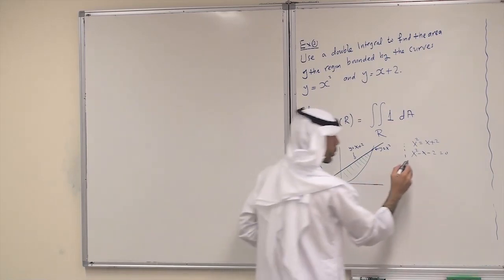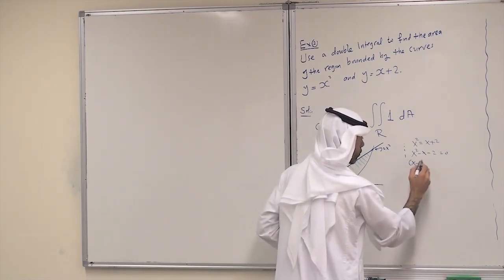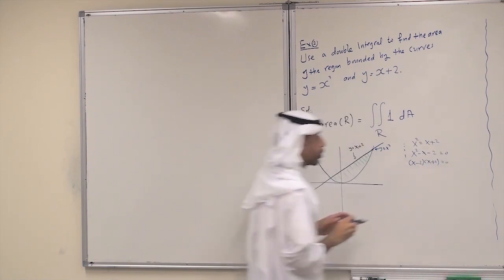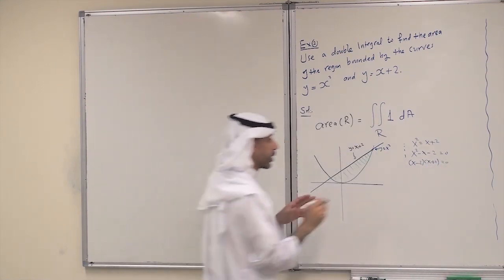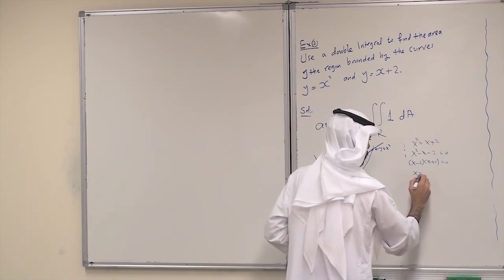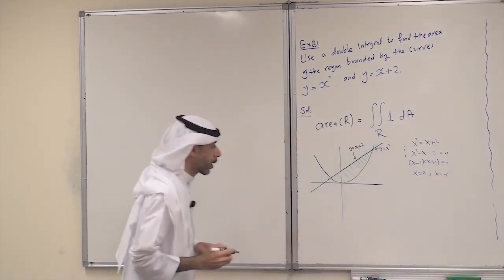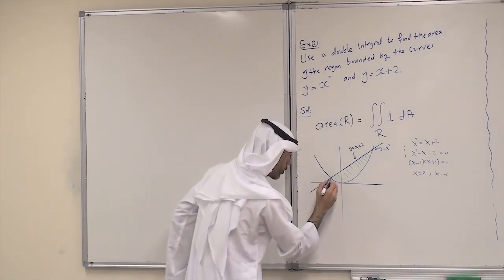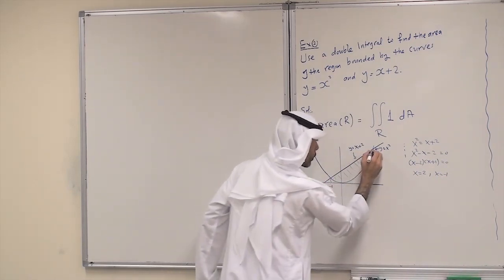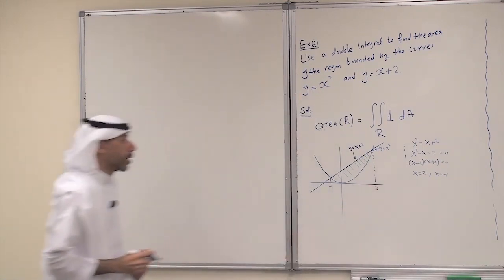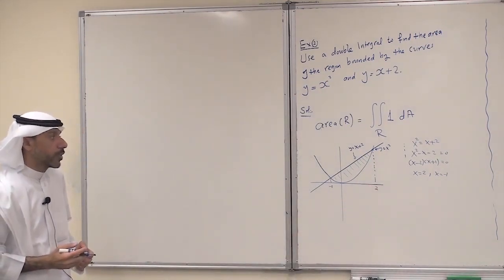When you factor, you get x minus 2 times x plus 1 equal to 0. And this gives us either x equals 2 or x equals minus 1. So here this point is minus 1, and here this point is 2. So these are the points of intersection.